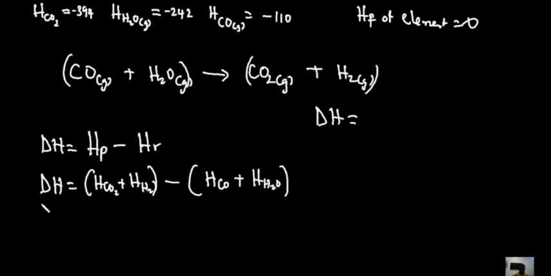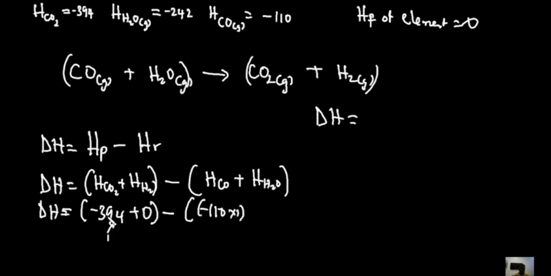So let's add those values. So we have that the delta H would now equal the heat of formation of CO2, which is given as minus 394. Please put your values; they are all in kilojoules per mole. Then plus the heat of formation of hydrogen. Hydrogen is an element, and the heat of formation of an element is 0. So that's going to be plus 0. Minus the heat of formation of CO, which is minus 110. Now note, how many COs do I have? I just have 1, so times 1. This also applies in this case; this should be times 1. If there were 2, I should actually do 2CO, which means times 2. But in this case, you notice that it is 1.